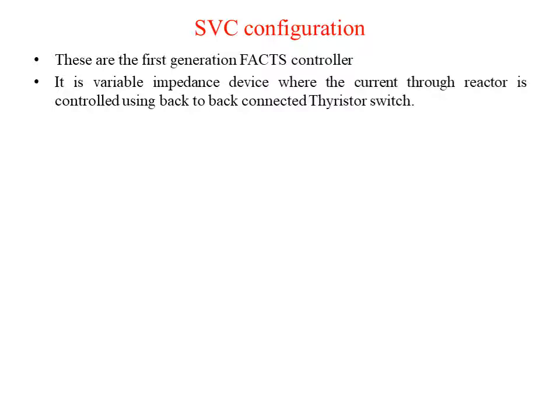So this static VAR compensator changes by changing impedances, and by controlling the thyristors which are connected back to back by giving the gate pulse signals with the help of controllers or algorithms, we can have control over the thyristors, that is turn on and turn off. And by turning on and turning off the thyristors, we can inject the required amount of current into the system. That is nothing but we can have control over the reactive part.